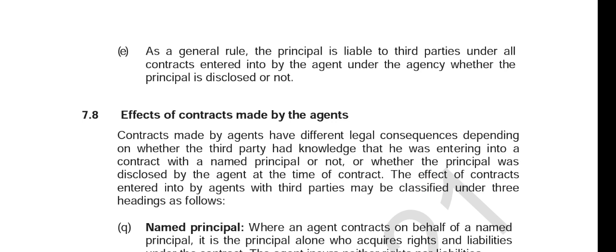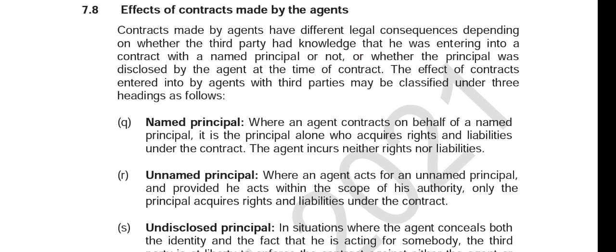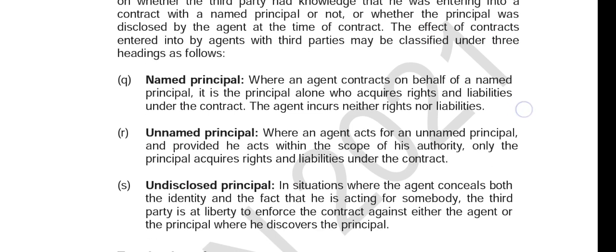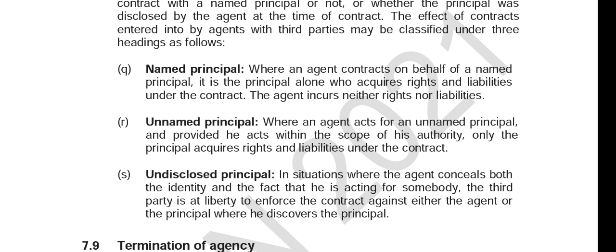Let's look at the effect of contracts made by agents. Now, we have three effects. The effect of a contract made by an agent can be classified under three categories or three headings: the effect when the principal is named, when the principal is unnamed, and when the principal is undisclosed.